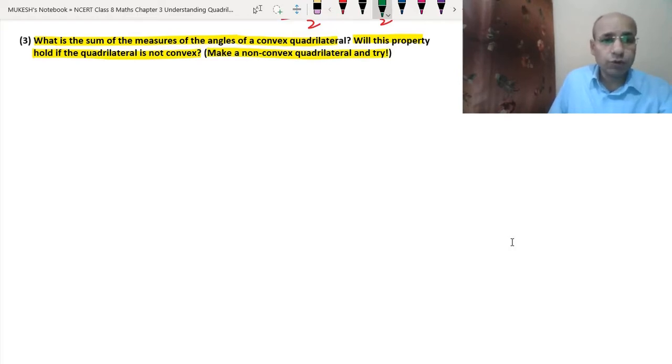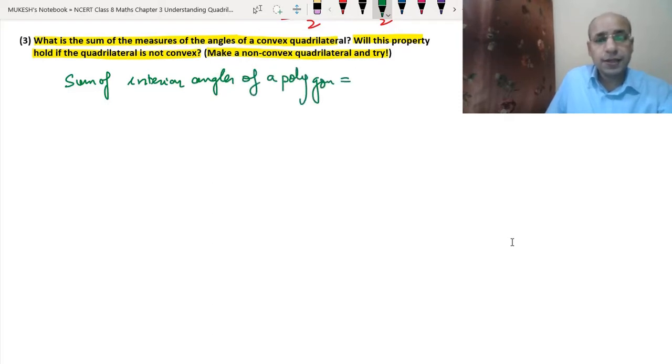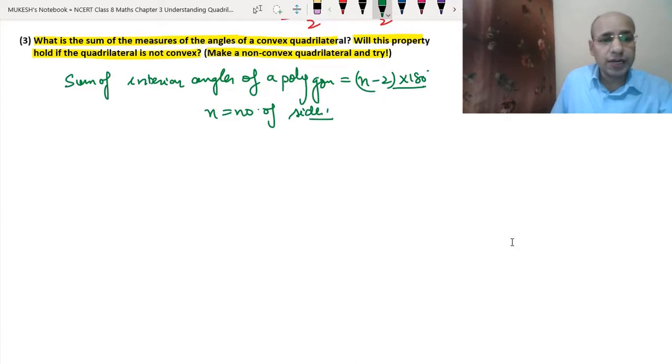I told you the formula: the sum of interior angles of a polygon is (n minus 2) into 180 degrees, or you can just learn it directly, where n is the number of sides. A quadrilateral has number of sides equal to 4.